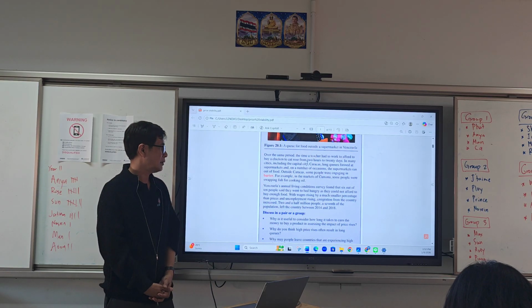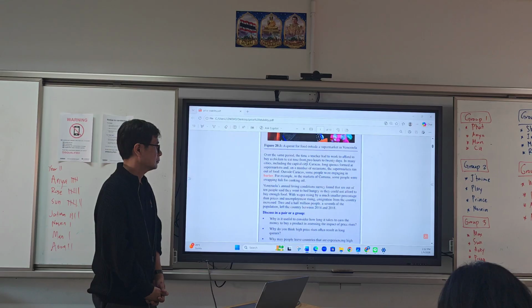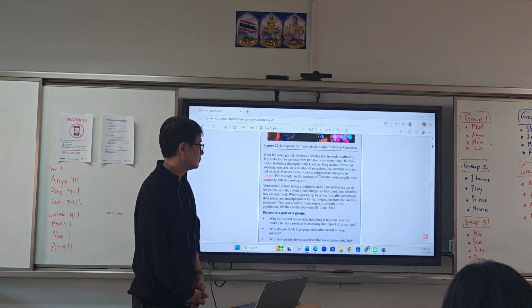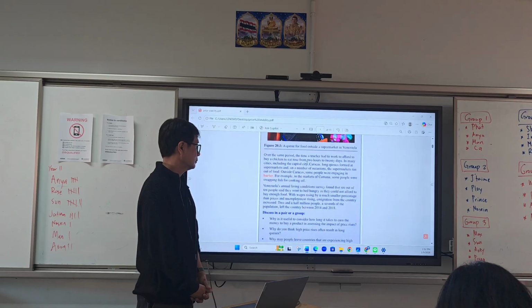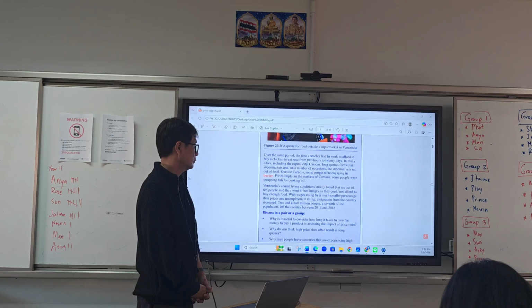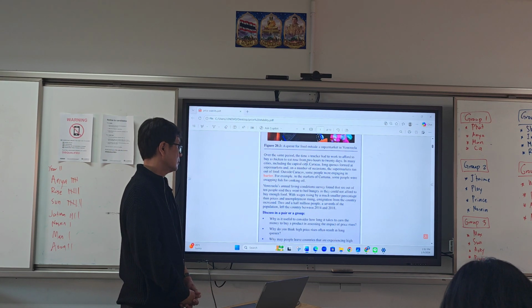Venezuela's annual living conditions survey found that 6 out of 10 people said they went to bed hungry as they could not afford to buy enough food. With wages rising by a much smaller percentage than prices and unemployment rising, emigration from the country increased: 2.5 million people, 1/7 of the population of the country, left between 2014 and 2018.